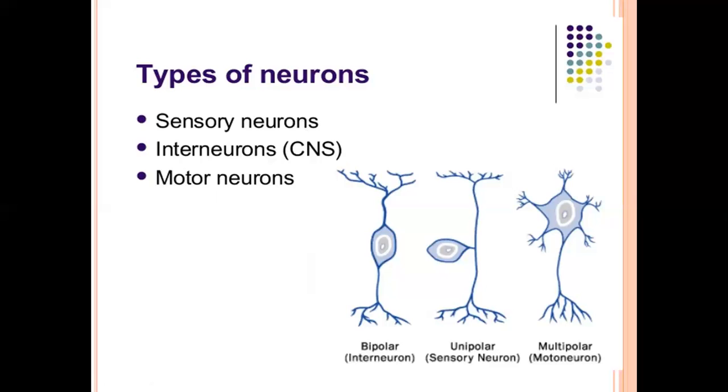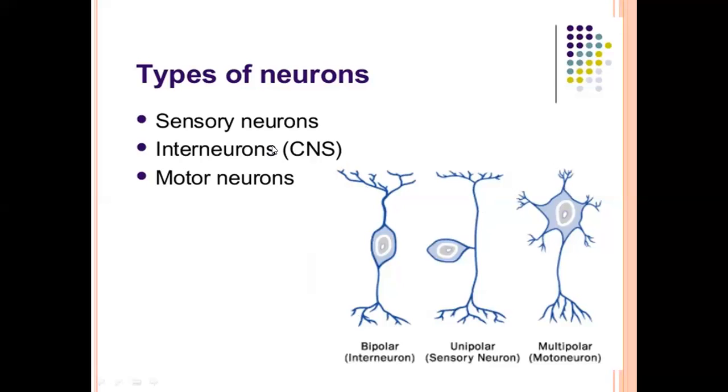Okay. And what is the structure of the sensory neurons? You can see also here this one. This is the sensory neuron. Its structure is, it has one dendrite and one axon. Is it clear? Now number 2 is interneurons.